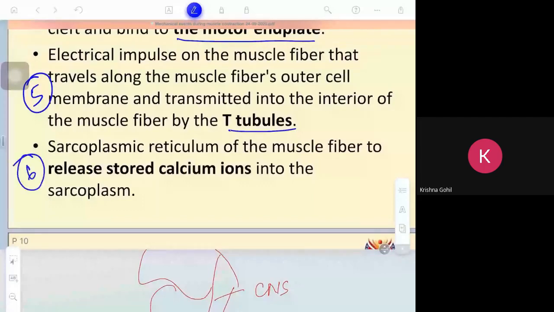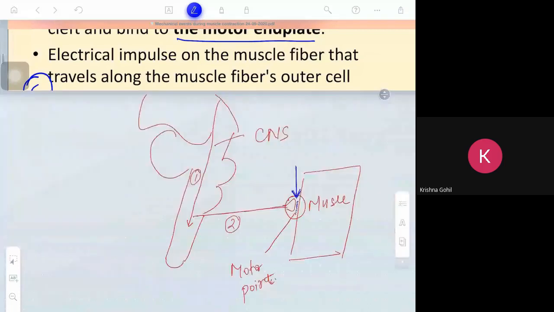The sarcoplasmic reticulum of the muscle fiber releases stored calcium ion into the sarcoplasm. What is sarcoplasm? It is the cytoplasm of the muscle, the fluid within the muscle fiber. Now the fluid contains calcium ion. Clear?